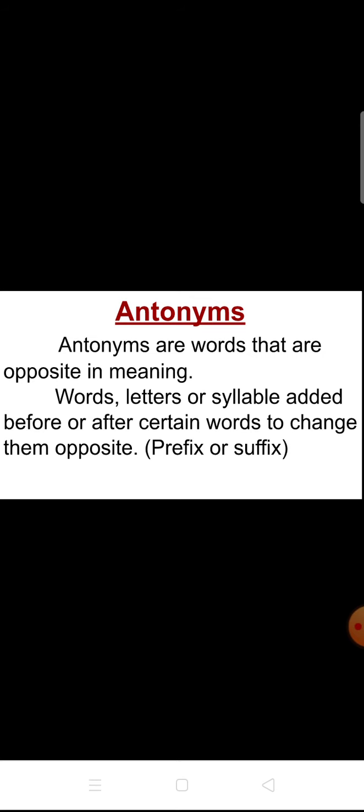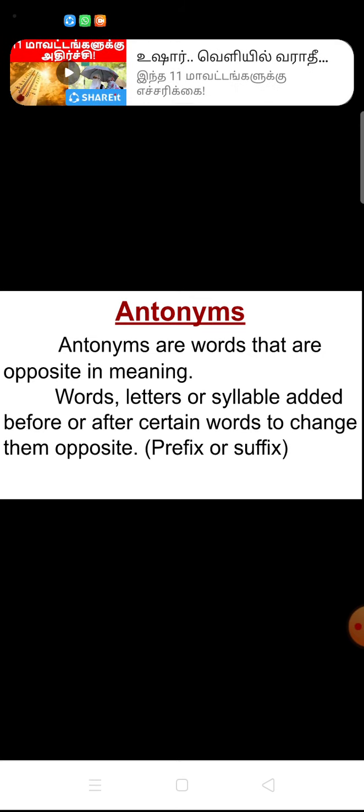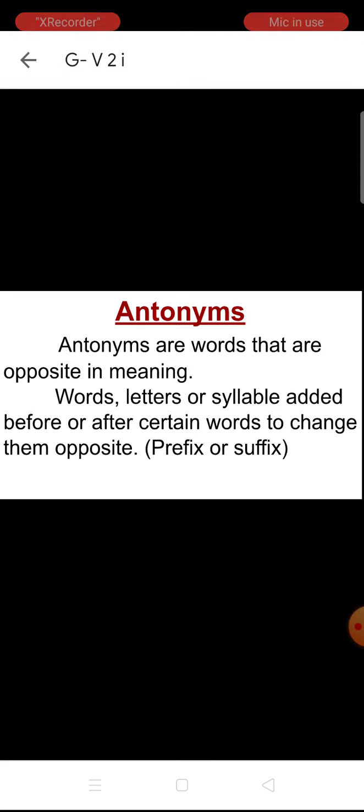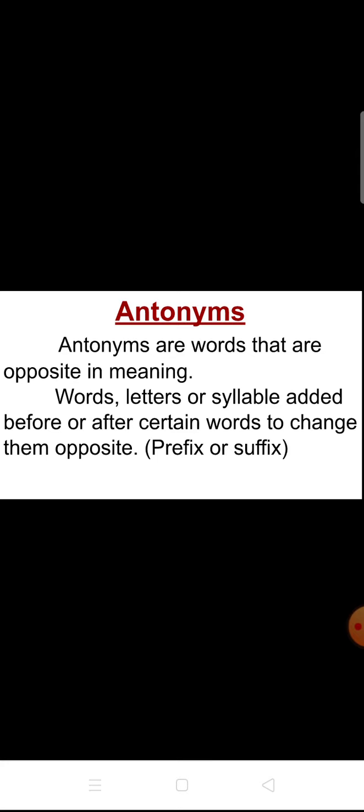Then next, move on to the antonyms. At first, what have we learnt? We have learnt about synonyms, isn't it? Synonyms are words that are similar in meaning. But antonyms are words that are opposite in meaning. Okay, antonyms mean opposite words.